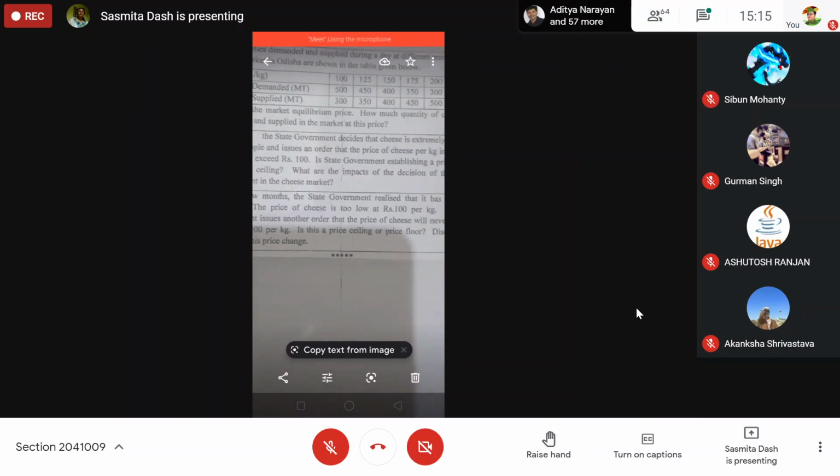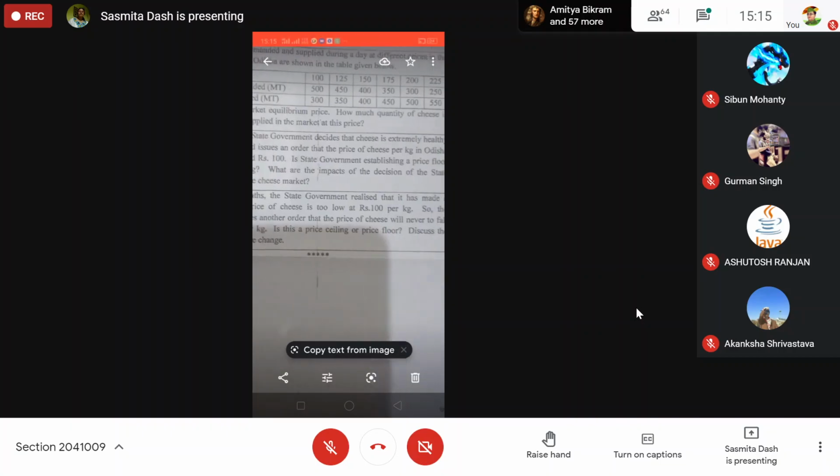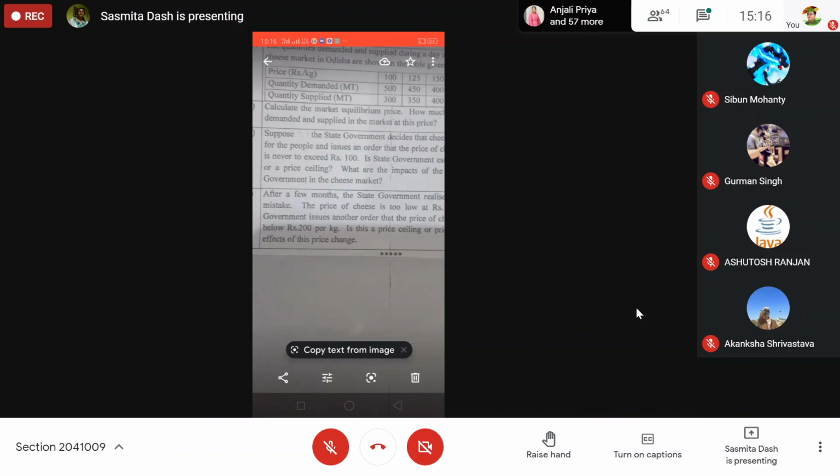And is this price ceiling? It is a case of price ceiling or price floor? Price floor. Price floor and binding price floor. Okay, this is a case of binding price floor, and discuss the effects of this price change. Price change from 100 to 200. What is this effect?